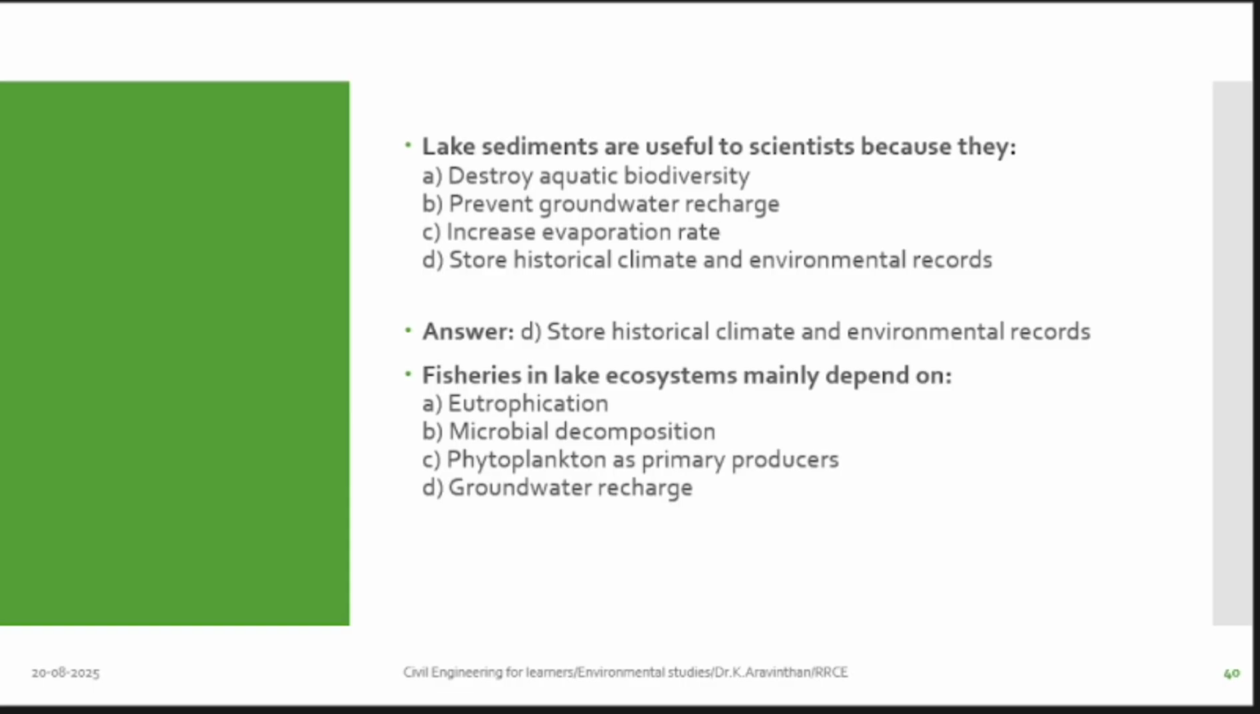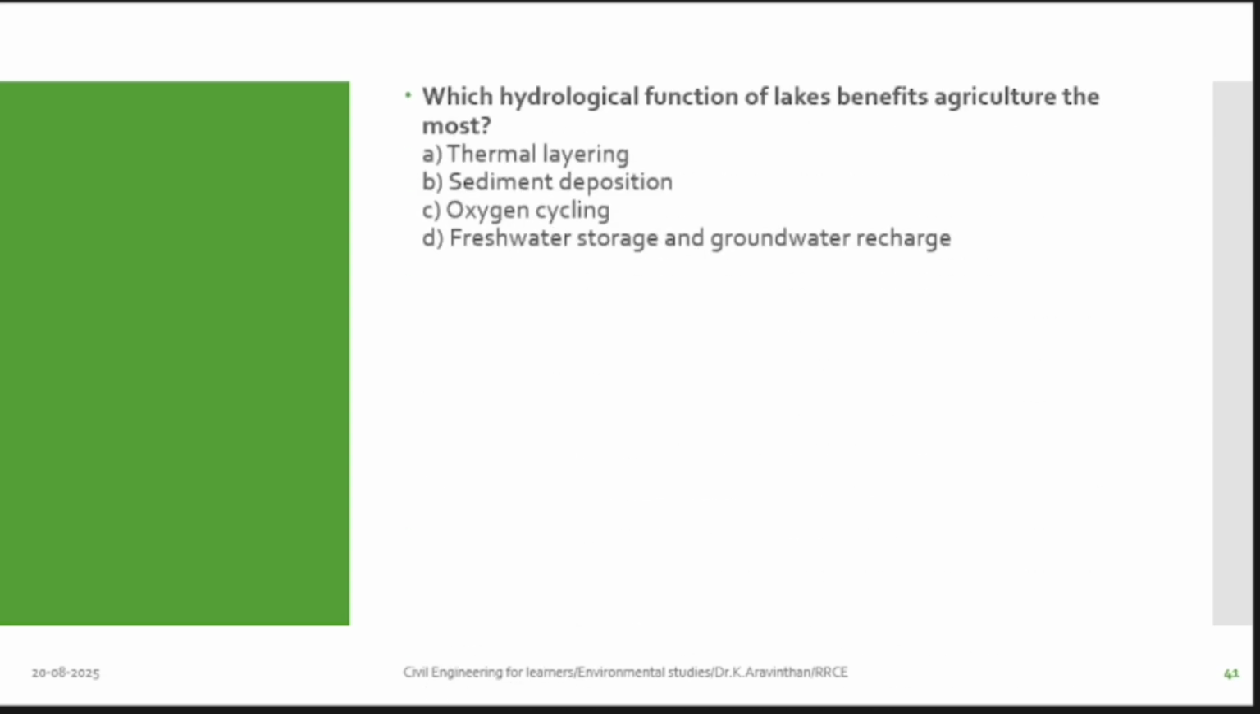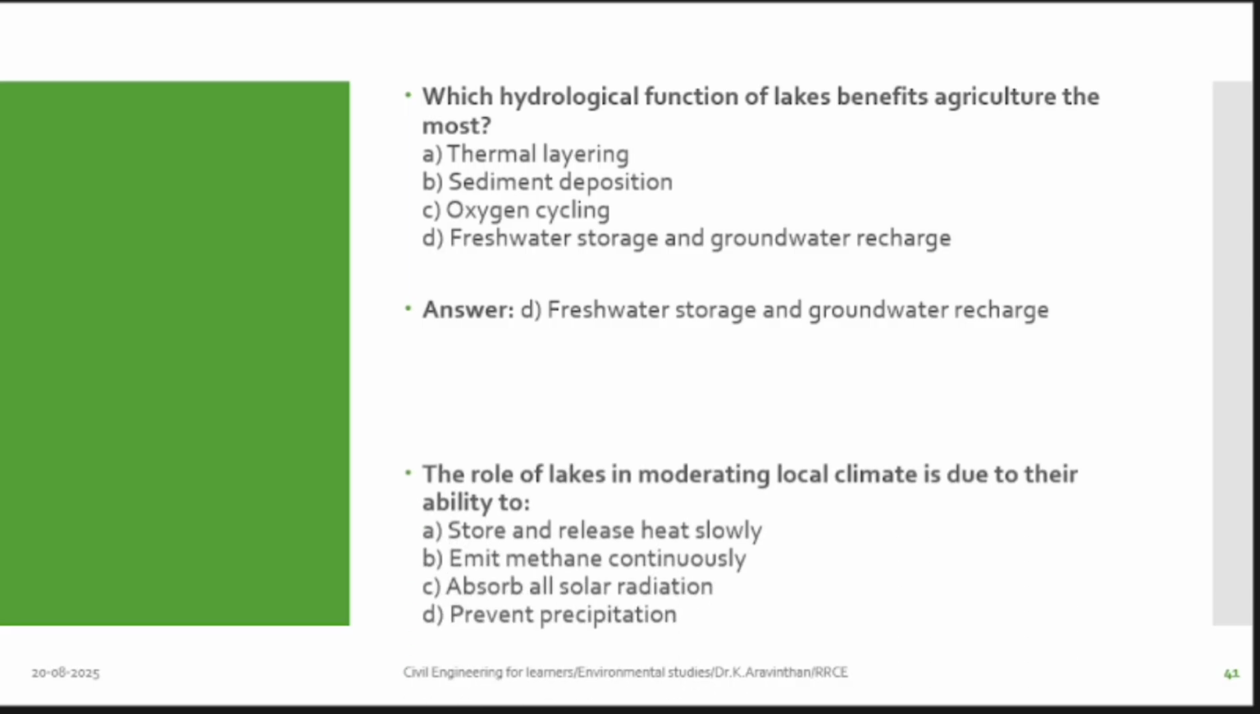Fisheries in lake ecosystem mainly depends on C. Fish are primary consumers. Those who eat producers. Who are producers? Phytoplankton. Next one. Which hydrological function of lake benefits agriculture the most? D is what? Fresh storage and groundwater recharge.